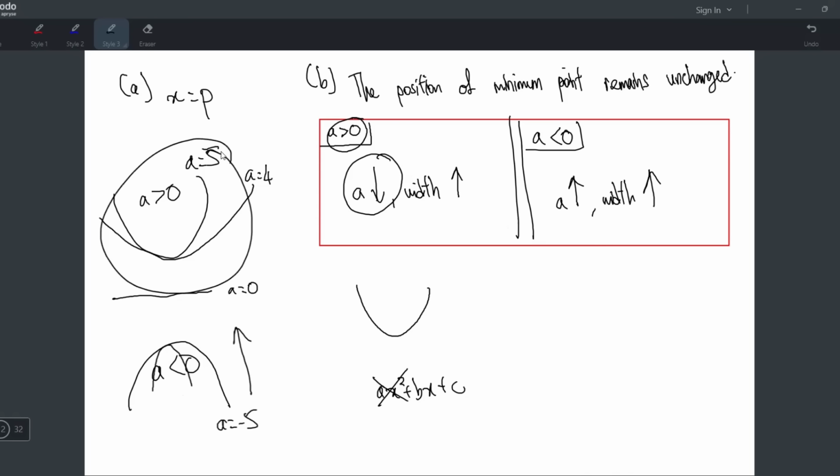But for A positive, you have to go smaller to get nearer to 0. For A negative, you have to go bigger to get to 0. That is why for A positive, A smaller, width increases. But for A negative, A bigger, then the width increases. Okay, this is how I would explain it.